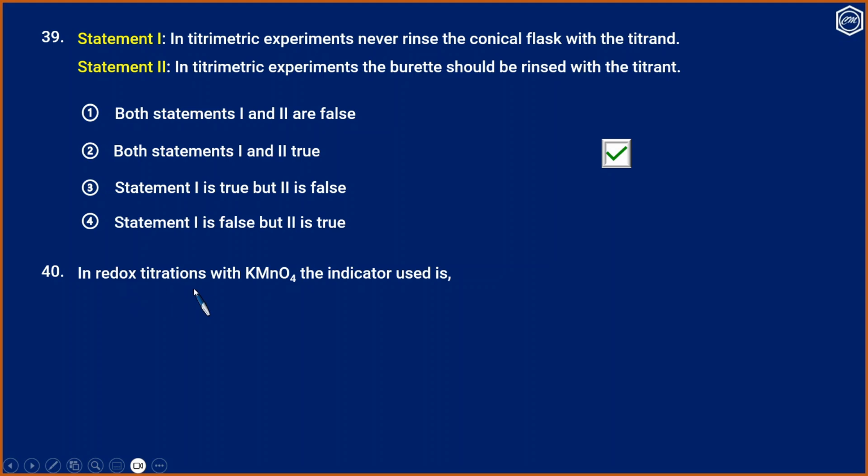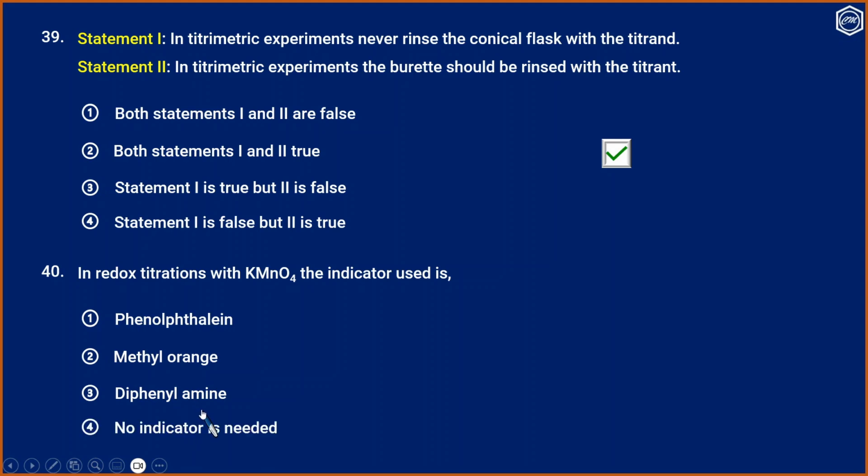Question 40. In redox titrations with KMnO4, the indicator used is: phenolphthalein, methyl orange, diphenylamine, or no indicator is needed. KMnO4 acts as a self-indicator. So, option 4 is the correct answer.